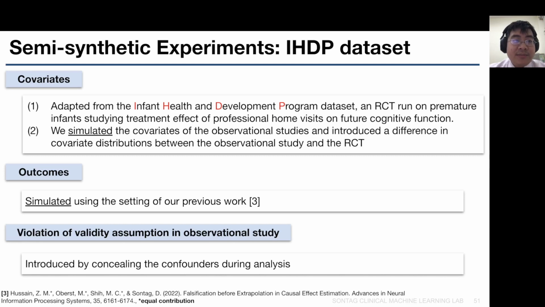We now introduce our semi-synthetic experiments using the IHDP dataset. For the covariates, we adapted it from the Infant Health and Development Program dataset. For the observational studies, we simulated the covariates and introduced a difference in covariate distributions between the observational study and RCT so that transportation is necessary. For the outcomes, we simulated the outcomes using the setting of our previous work. To introduce confounding in the observational studies, in some analyses, we concealed some of the confounders.